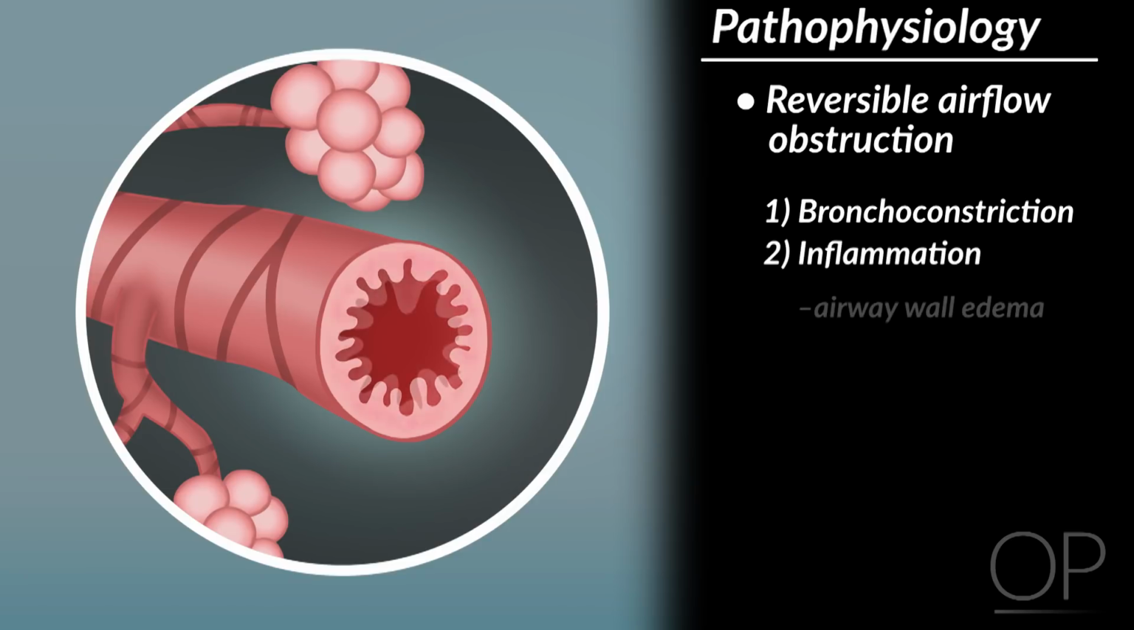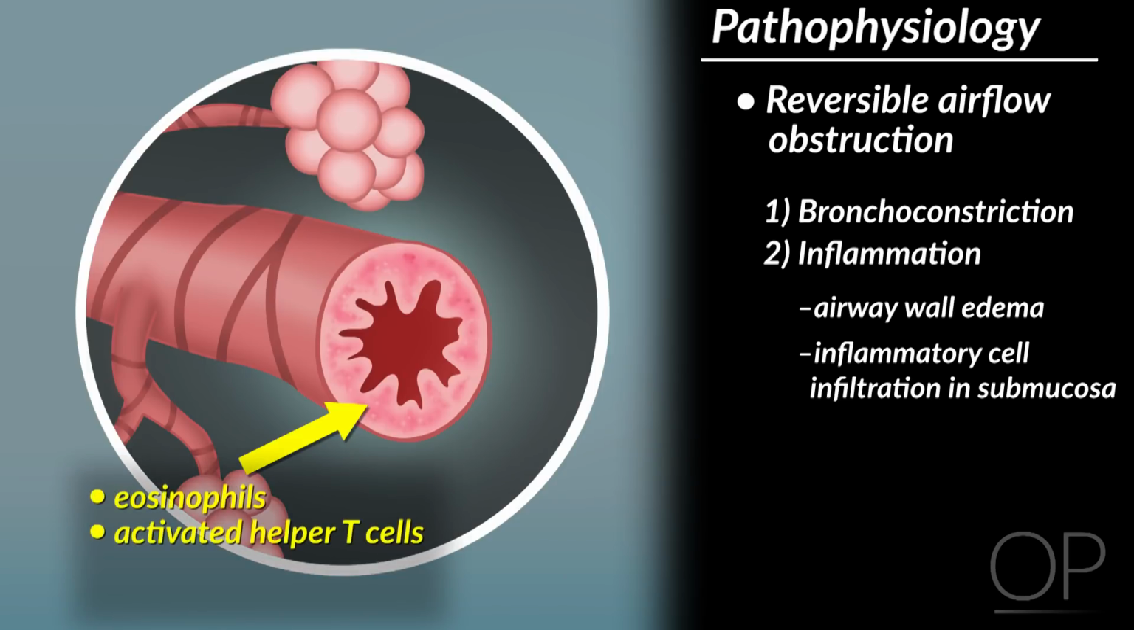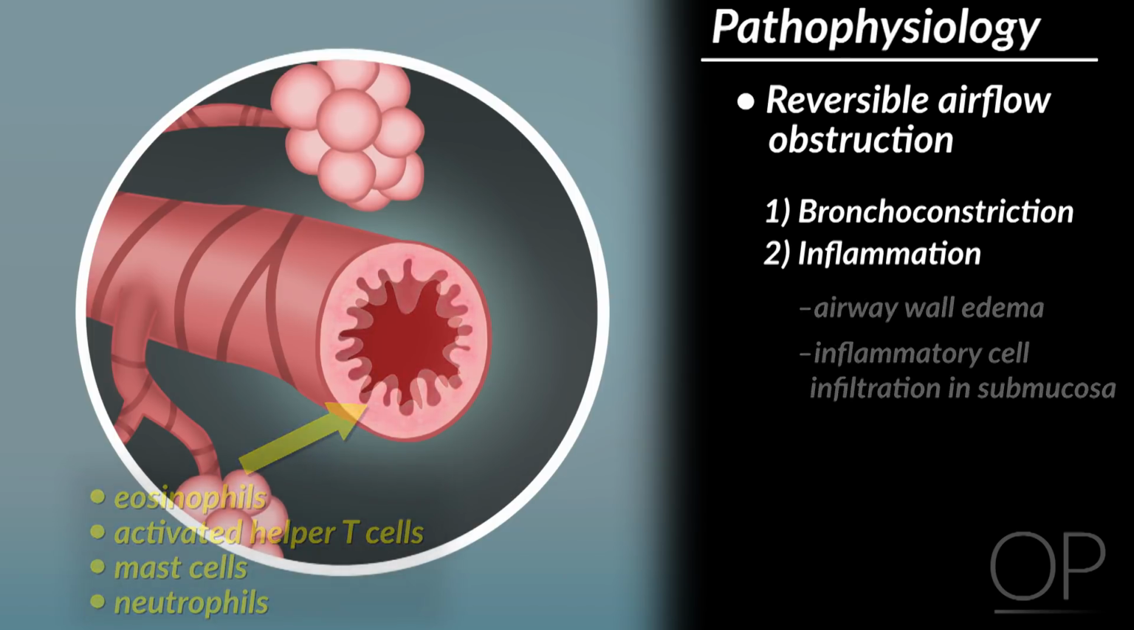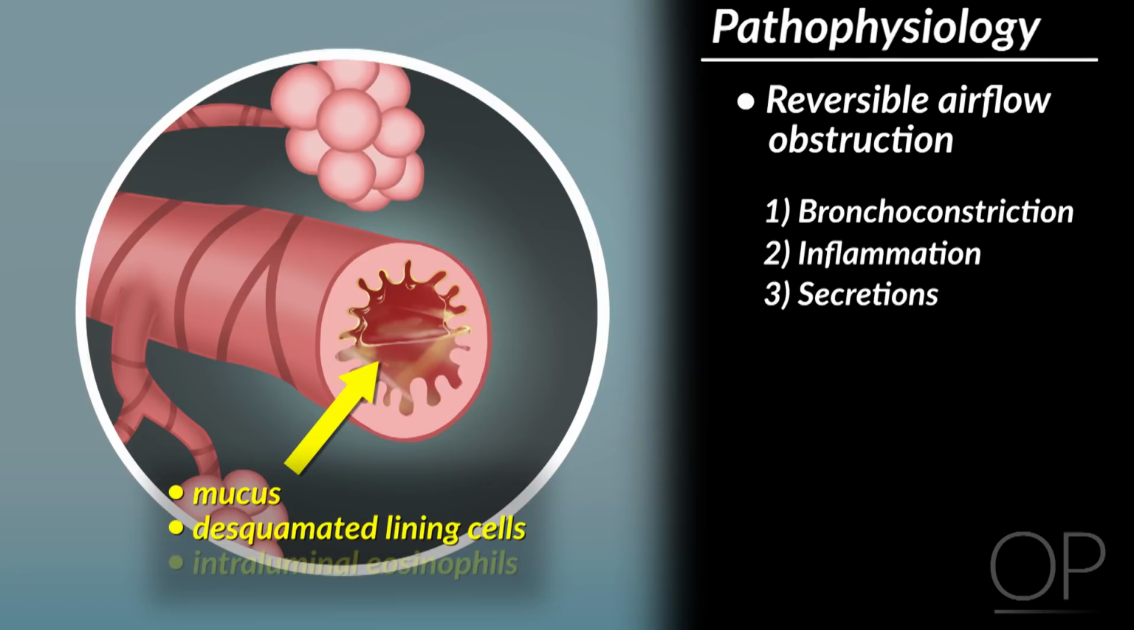Inflammation refers to airway wall edema and inflammatory cell infiltration in the submucosa, including eosinophils, activated helper T cells, mast cells, and sometimes neutrophils. Finally, increased airway secretions can narrow the airway lumen. These secretions are made up of mucus, desquamated lining cells, and intraluminal eosinophils.